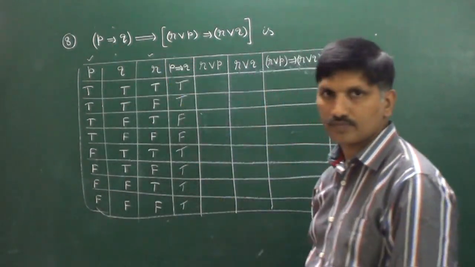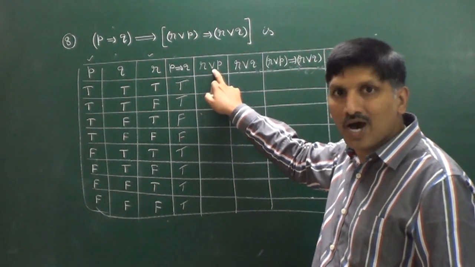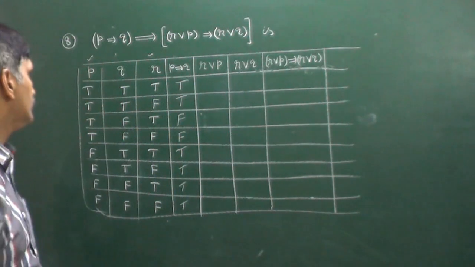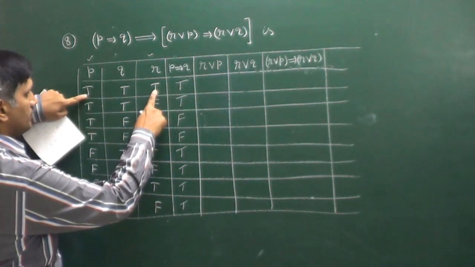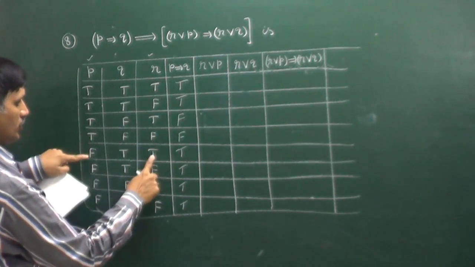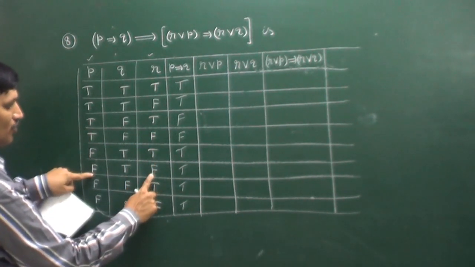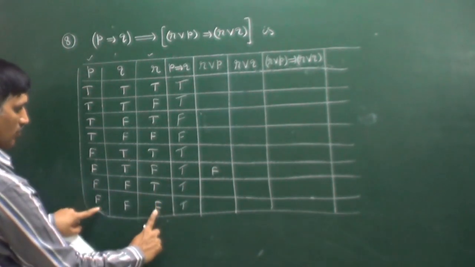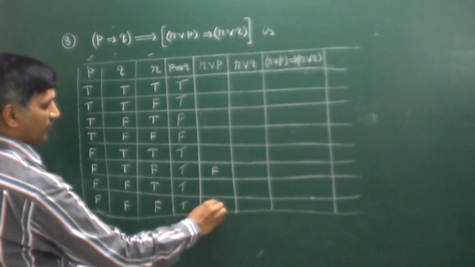Observe here. R or P. R or P is false only when both are false. Observe these two only. These two both are false. That's why we have to write false. Next, both are false. That's why we have to write false.